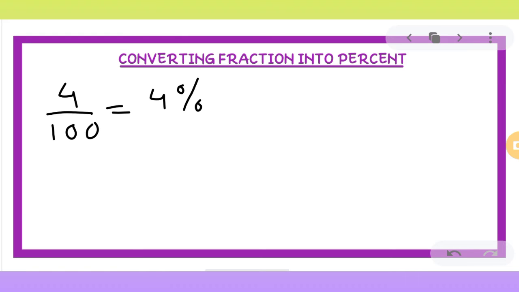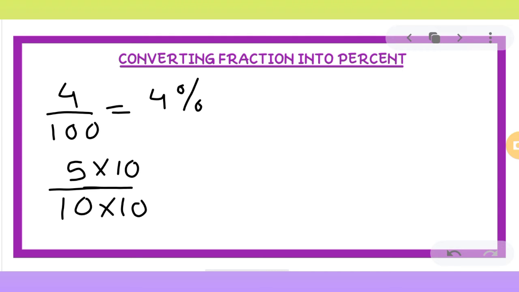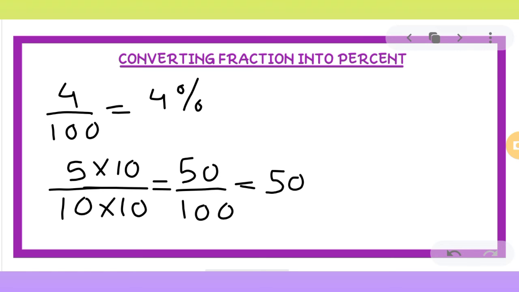But if you do not have the denominator 100, for instance if you have 5 upon 10, what can we do? In this case, we have to convert this fraction to one with denominator 100. That means we have to find the equivalent fraction. To make the denominator 100, we can simply multiply both the numerator and denominator by 10. So we will get 50 upon 100. Now we have denominator 100, so we can write this as 50%. Similarly, for example, you have 3 upon 5.